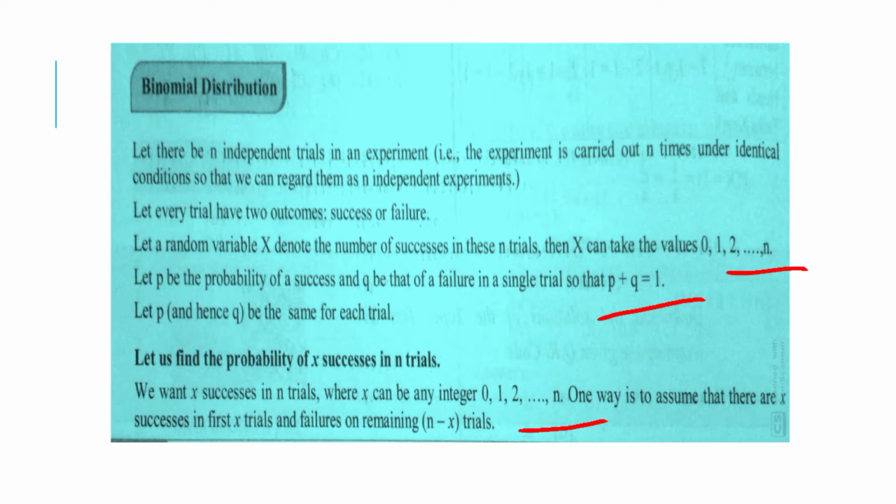One way is to assume that there are successes in the first x trials and failures in the remaining n minus x, right? So x is the number of successes in n trials, and the small x takes values 0 to n. Then there are x successes in the first trials, and the remaining n minus x are the failures of the trial, right?